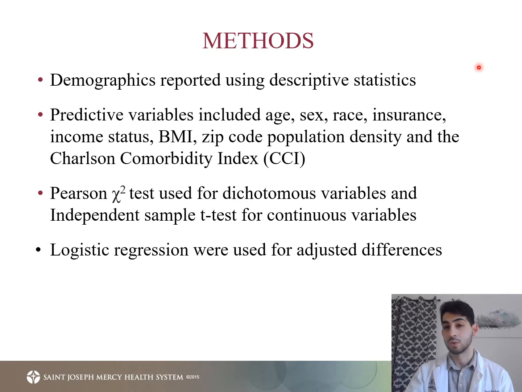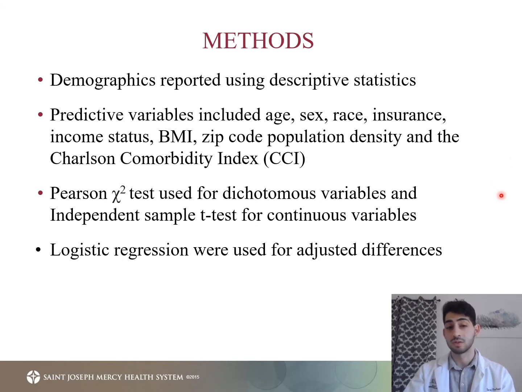For our methods section, we obtained descriptive stats for our demographic variables, and we broke them down in that way. We also used predictive variables to further break down our study. We included things like age, sex, insurance status, income status, body mass index, population density as measured by zip code, and the Charlson Comorbidity Index, which is a measure of disease burden. Some of these are categorical and some of them are continuous.